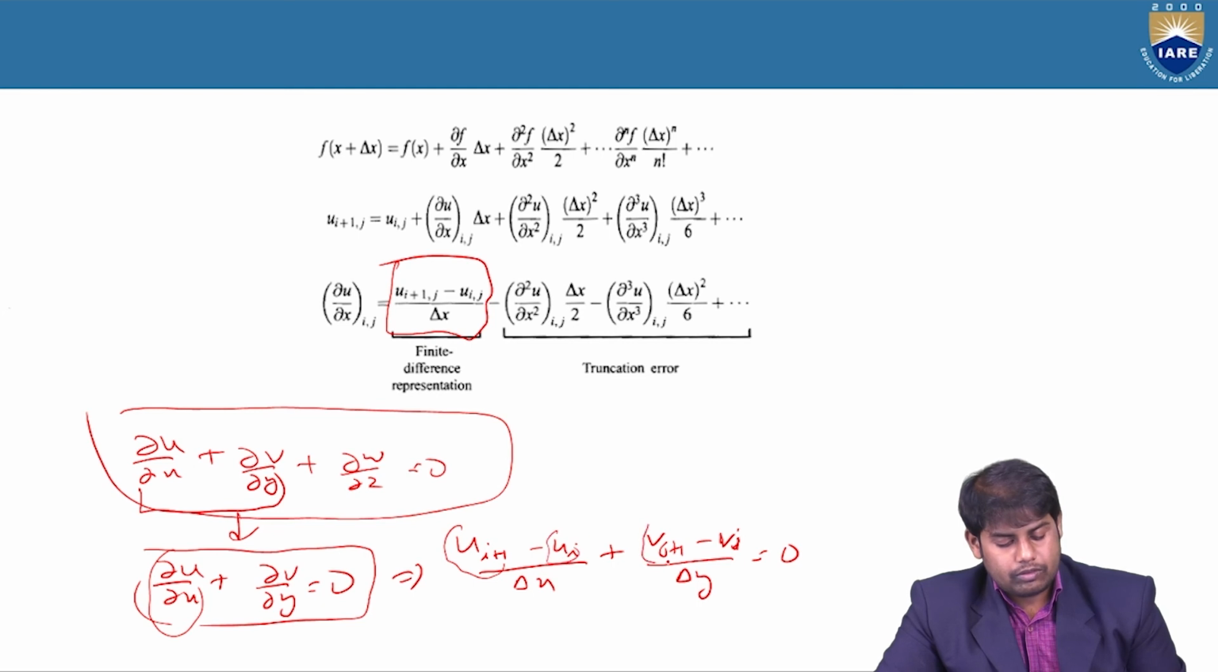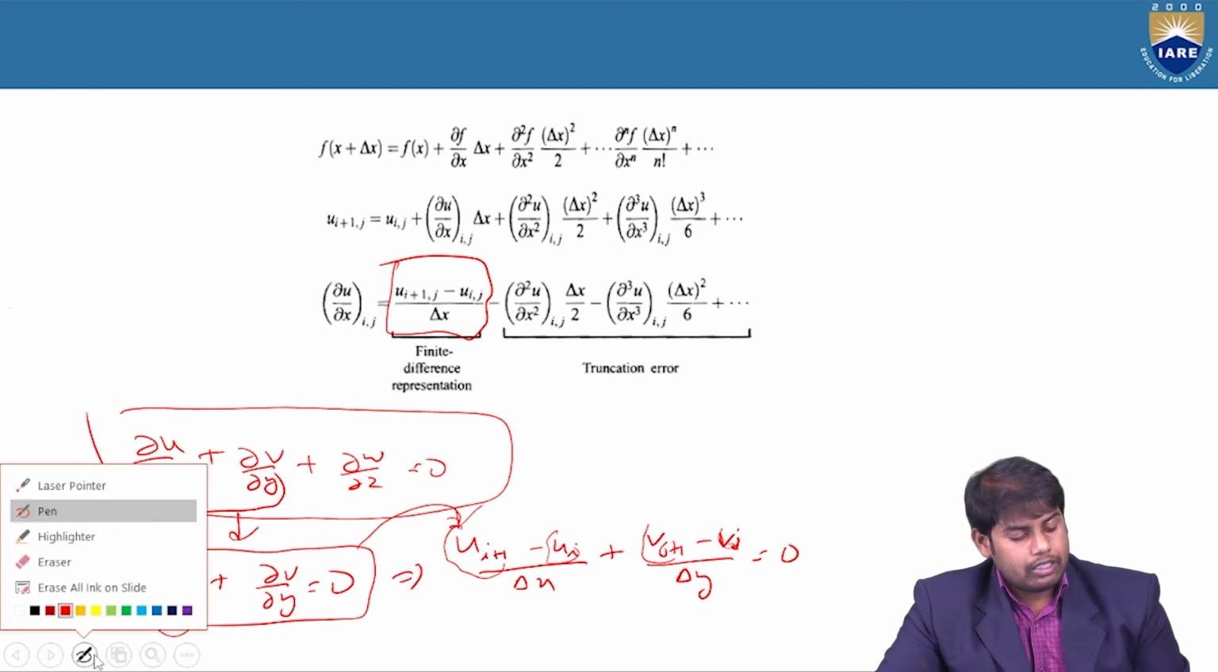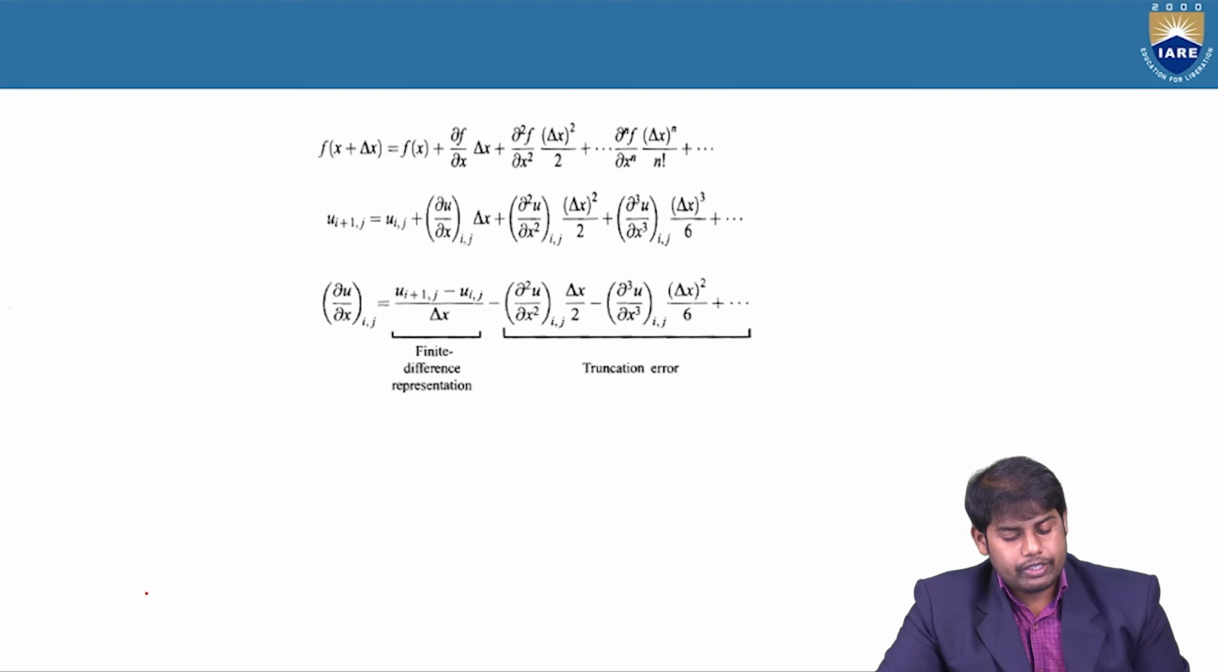So what we have done, we have replaced this partial derivative term in terms of discretized form. This is our main agenda in CFD. In further classes also we'll be seeing how the momentum equation is derived, then how it is discretized actually. Here you can see the first order derivative, second order derivative. Already we have discussed basically what is order of accuracy.